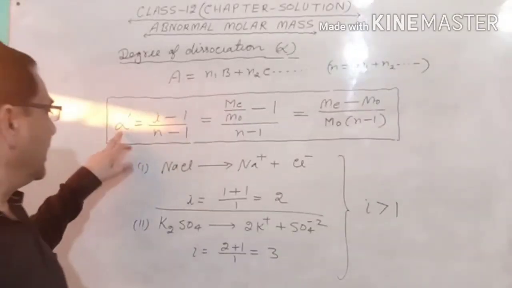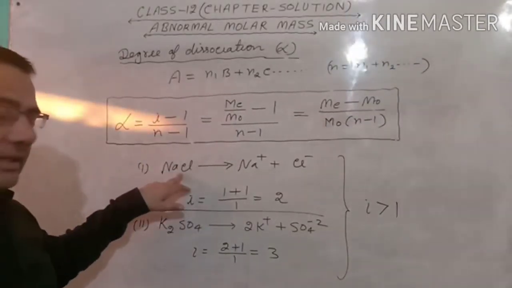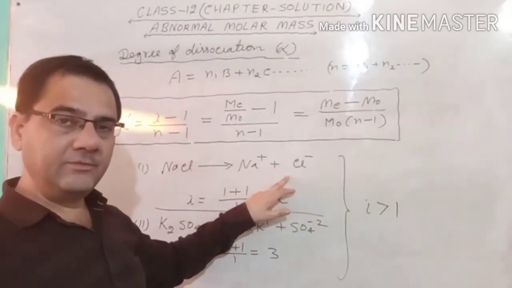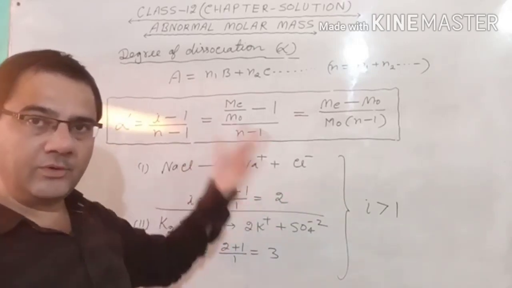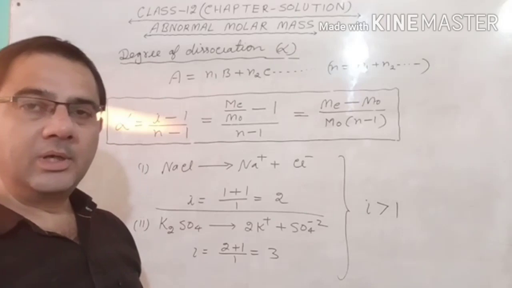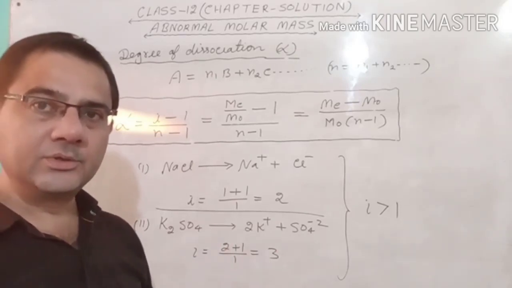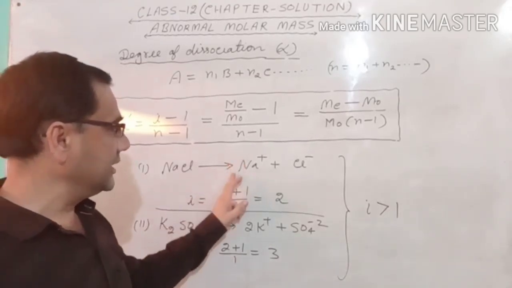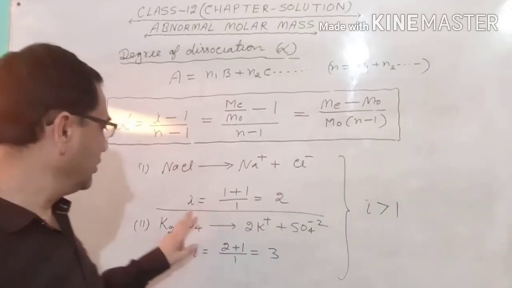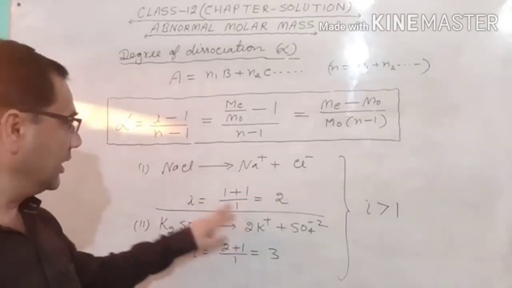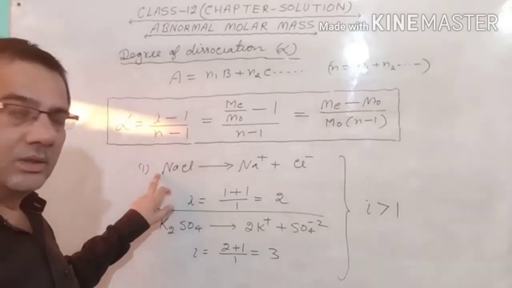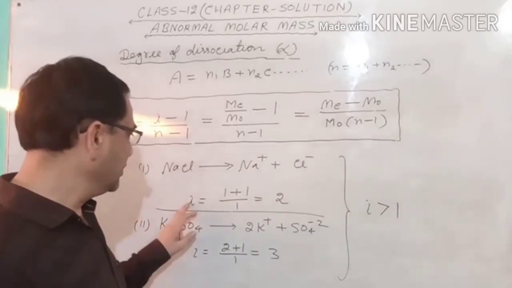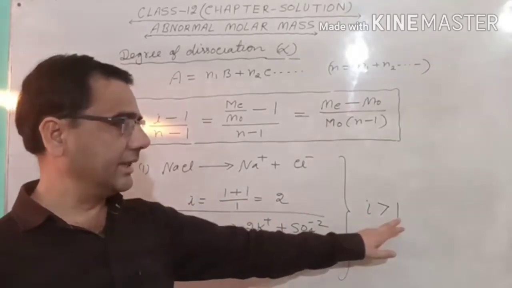Now you see, when NaCl dissociates, it forms Na plus and Cl minus, and in that case if we calculate the value of I, I have told you one more formula: total number of moles of particles after dissociation upon before dissociation. Total number of moles of particles after dissociation is 1 plus 1, that is 2. So I is equal to 2 upon before dissociation, that is 1. So 2 upon 1 is 2. And in the case of dissociation, the value of I is always greater than 1.